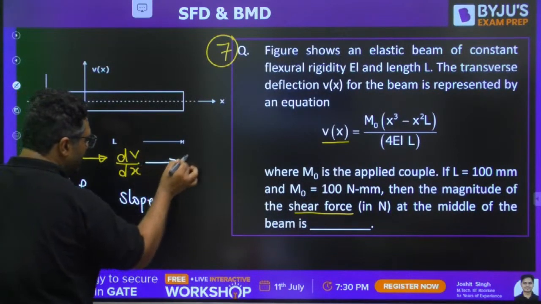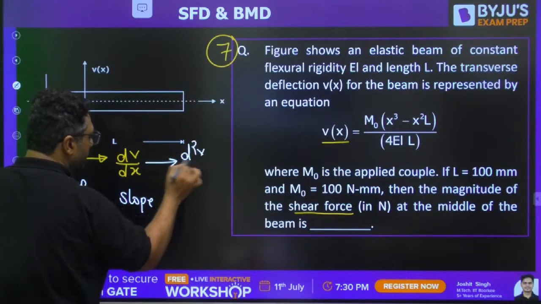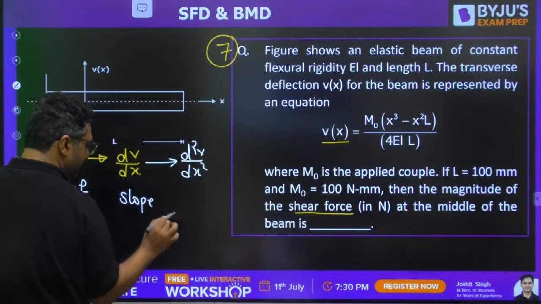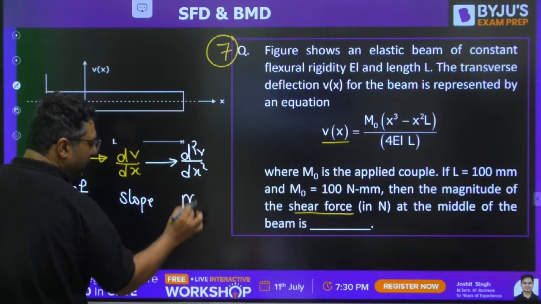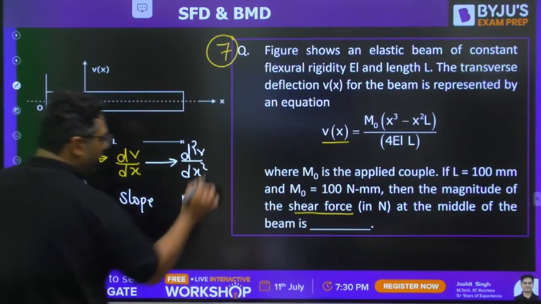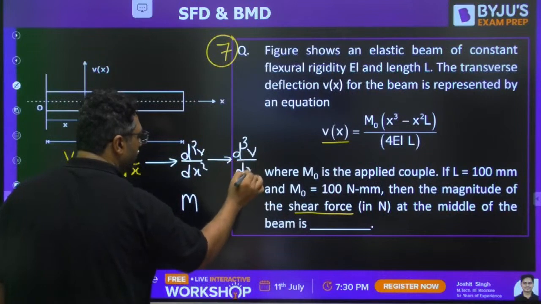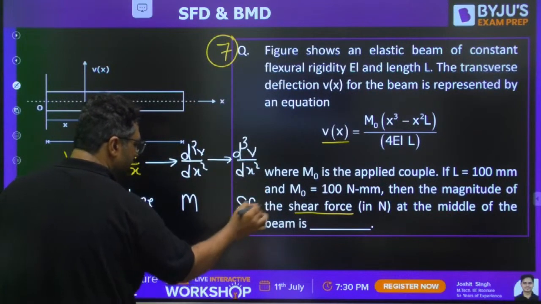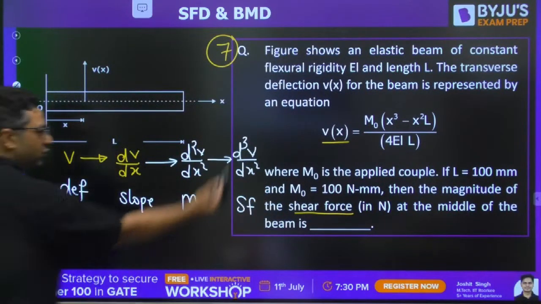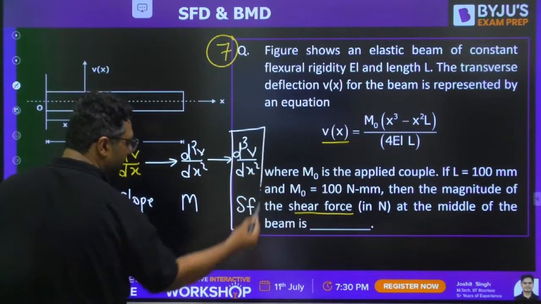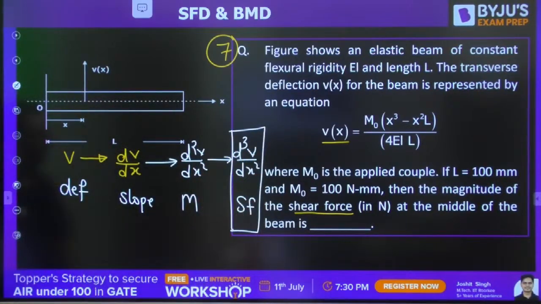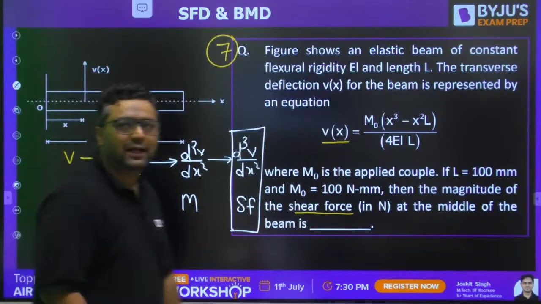One more differentiation will give you the bending moment. One more differentiation will give you the shear force. So you need to differentiate it thrice and then put the values. You will get the shear force.